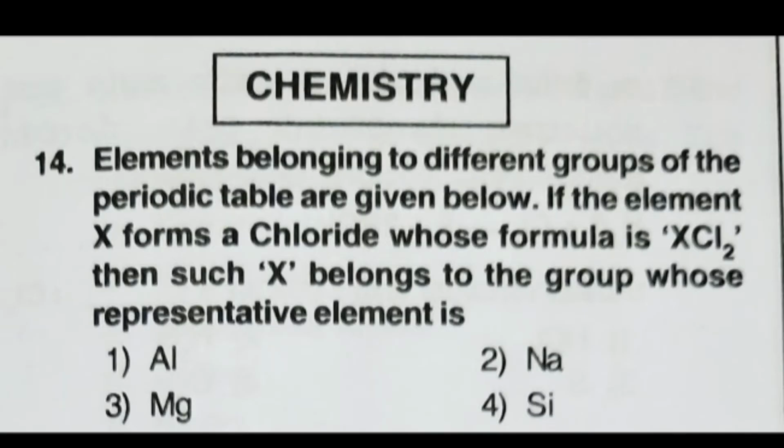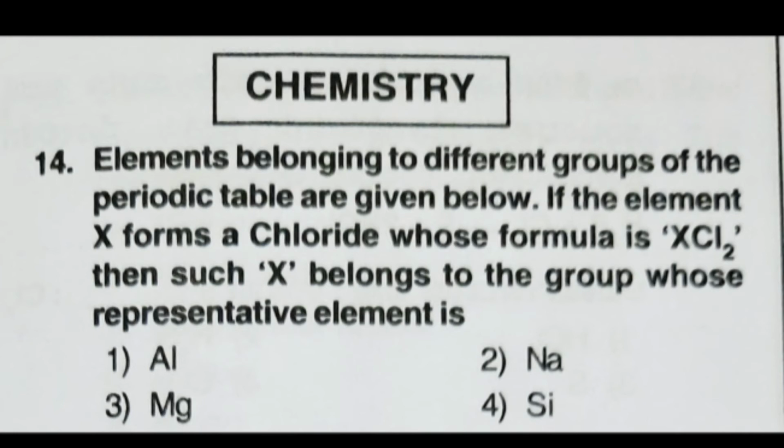Okay, let me see another test paper under chemistry. The elements belonging to different groups of the periodic table are given below. If the element X forms a chloride whose formula is XCl2, then X belongs to the group whose representative element is.